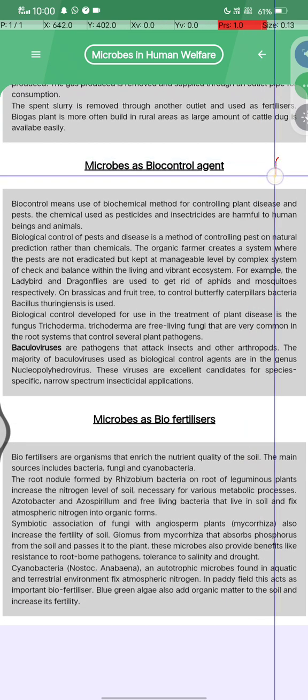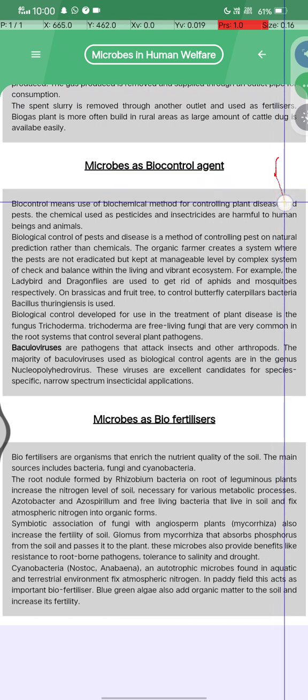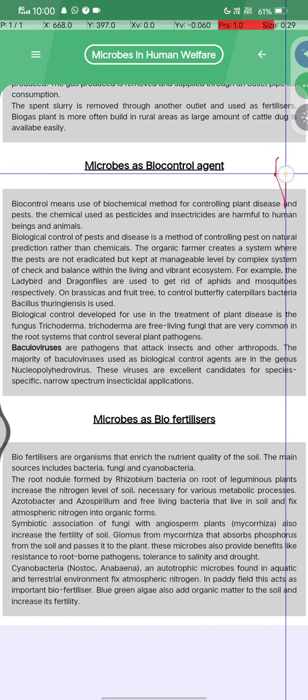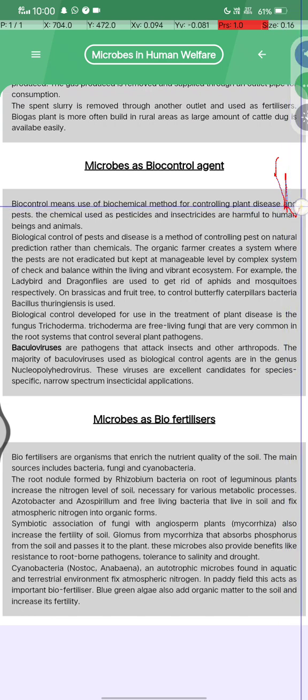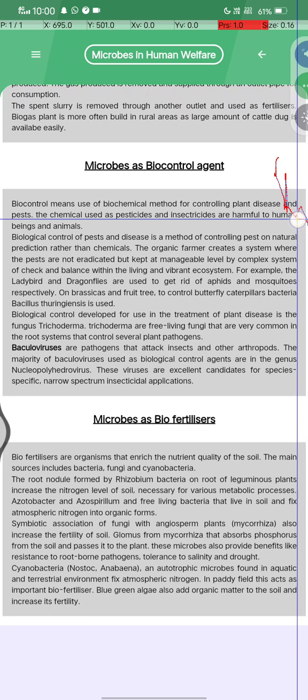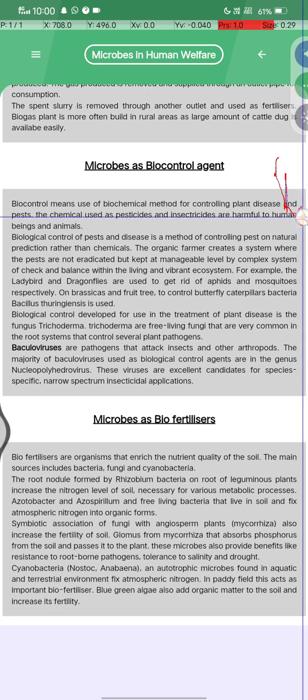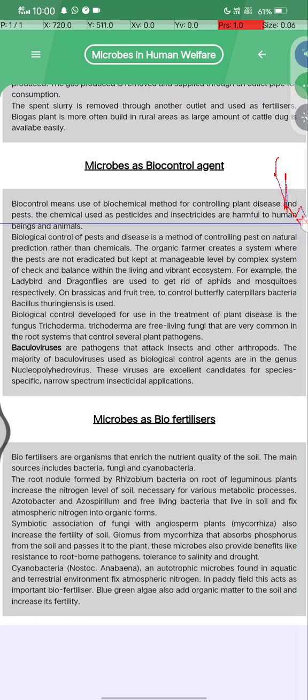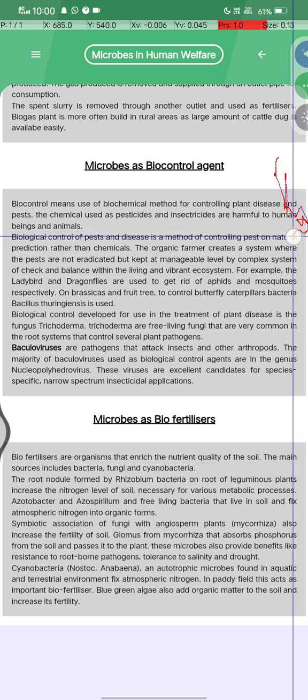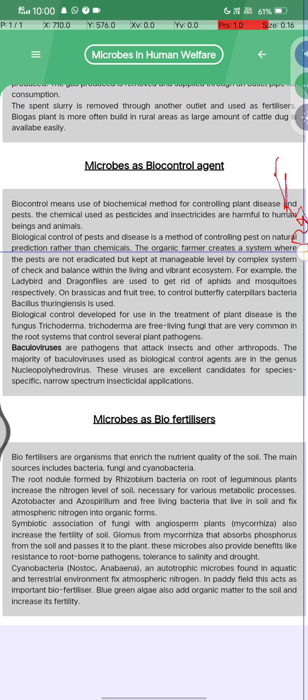Now we will learn what microbes as a biocontrol agent are. Microbes can also act as a biocontrol agent. Biocontrol means the use of a biological method of controlling plant diseases and pests, and the chemicals used as pesticides and insecticides are harmful to human beings and animals. Biological control of pests and diseases is a method of controlling pests through natural predation rather than chemicals.